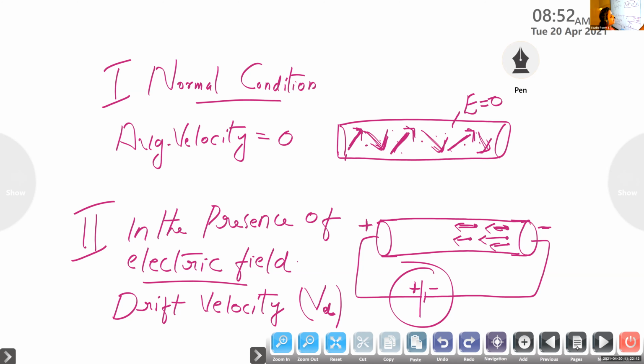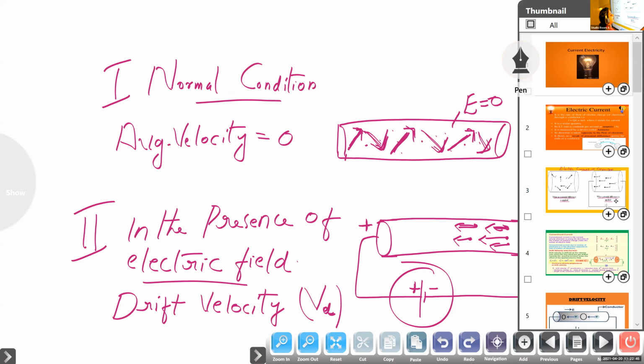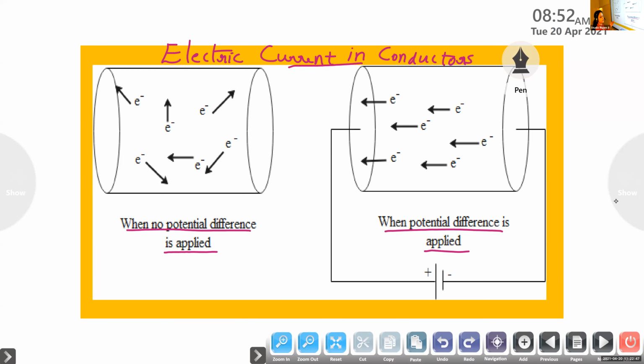Actually, we can compare these two cases to a classroom. In the first case, if there is no teacher present in the class, we know that the students are so distracted. They are not in a disciplined manner, they are running here and there. Whenever the teacher enters the classroom, that is in the second case, the students become well disciplined. They start to arrange in a particular way. That is what we can see in these two cases. You can compare it to a classroom.